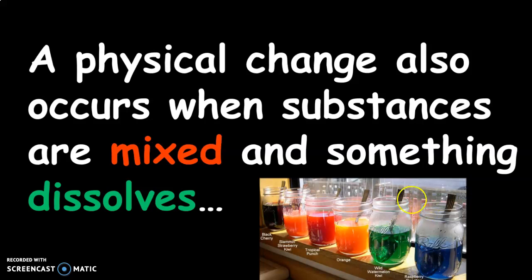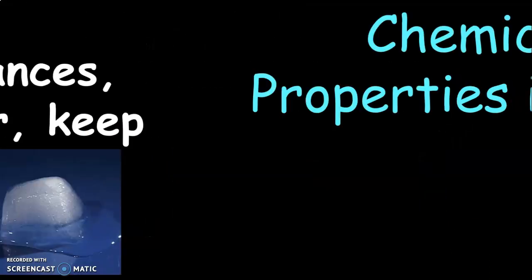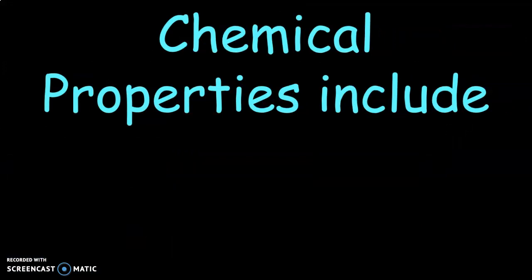So, for example, here, if I dissolve my sugar powder from like a Kool-Aid or something and I put it into the water, that's an example of a physical change because I can evaporate that water, I can make that water dry up, and my sugar will still be left behind. Kind of like if you go to the beach and you go into the ocean, you come back out and you dry off in the sun, you'll have salt crystals on your body because the water evaporated away. So dissolving something or mixing something up is an example of a physical change. Right, so in a physical change, substances like water keep their original properties. So water is still going to be water, no matter if it's frozen, if it's in a gas, or if it's liquid.